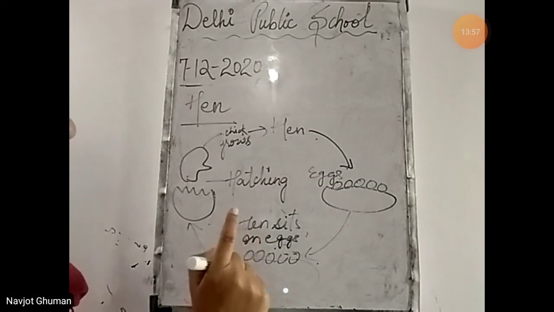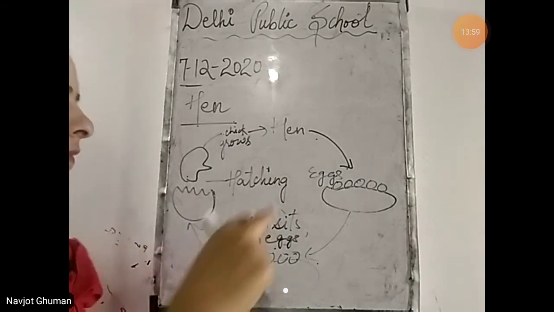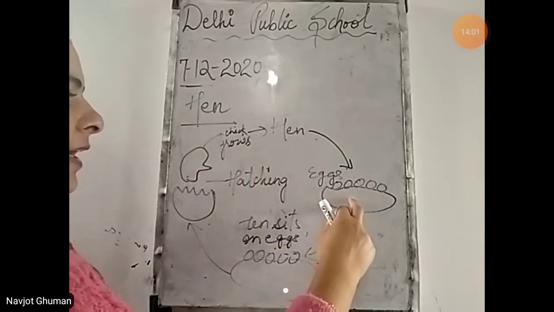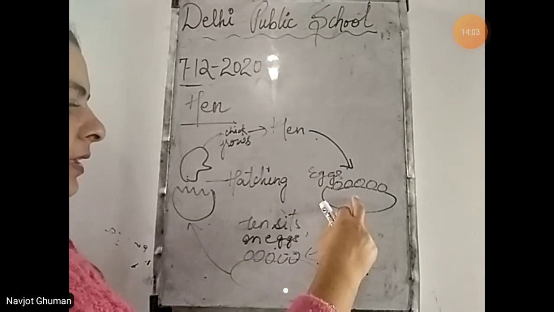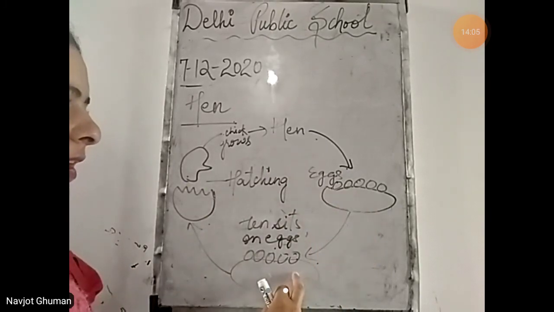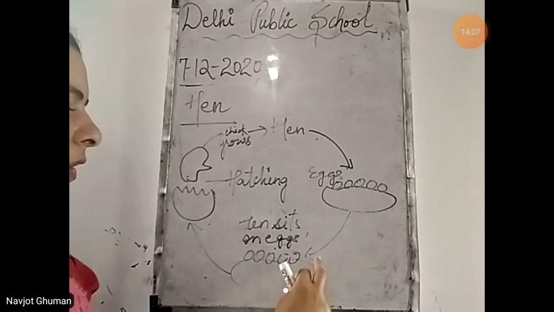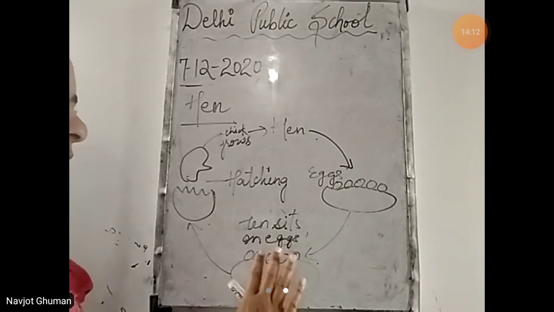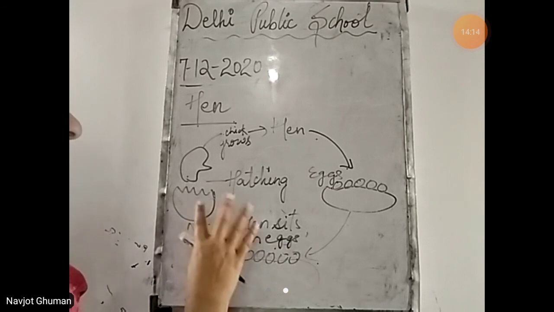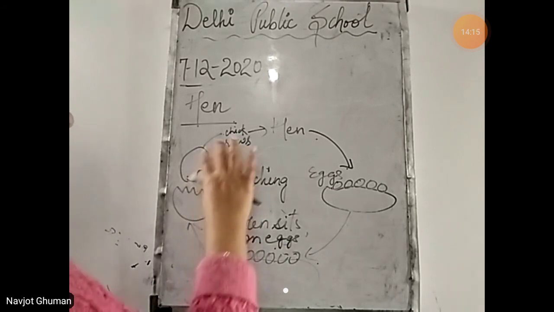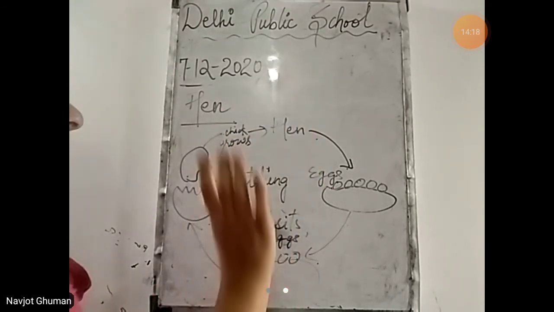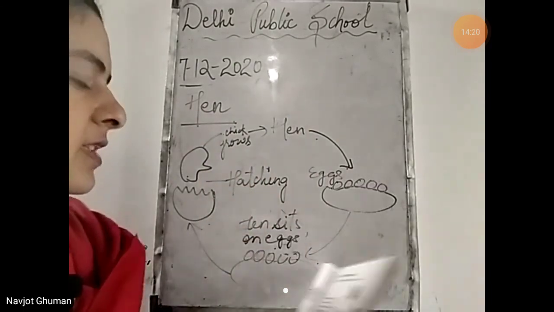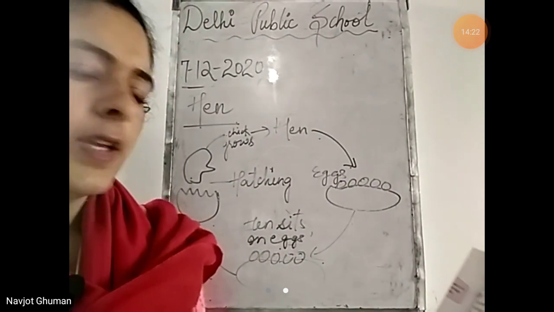Again I am telling you which is the first stage. First stage is hen. Then hen lays eggs. Then the hen sits on the eggs to give them heat or keep them in the warm place. Then the chick inside the eggs, it matures and the egg it breaks down and the chick comes out from the egg. Then the chick grows and then it develops into a hen. These all stages are called the life cycle of a hen.